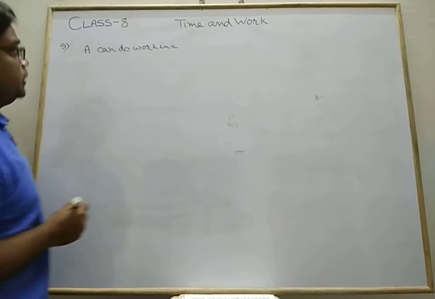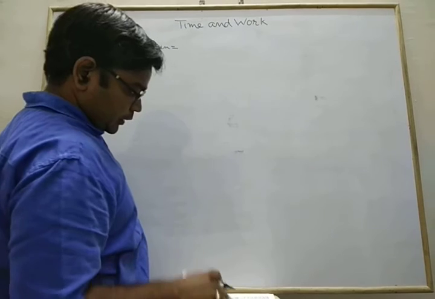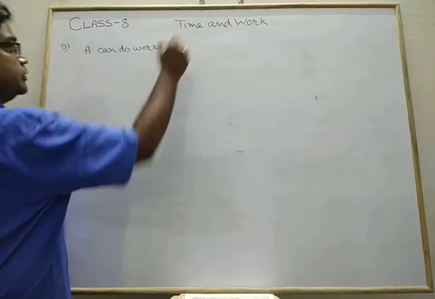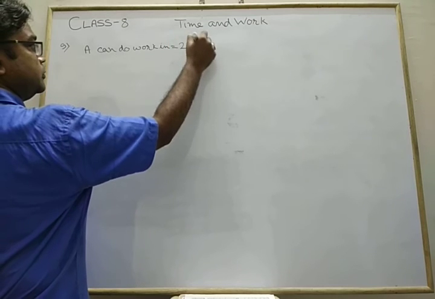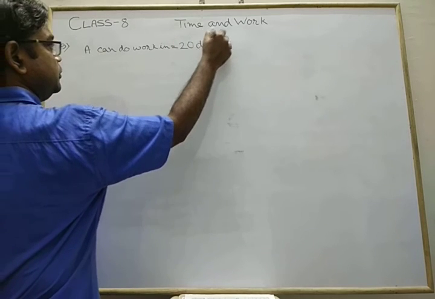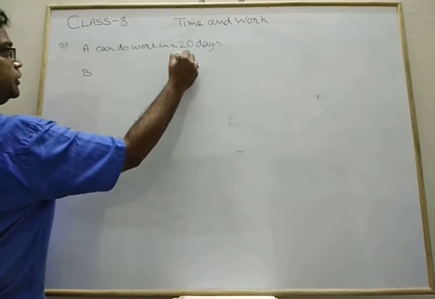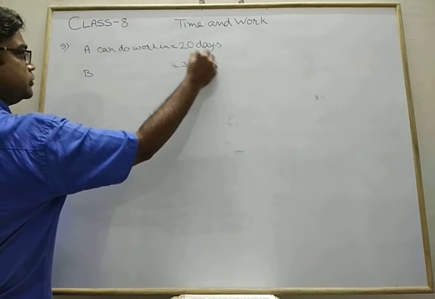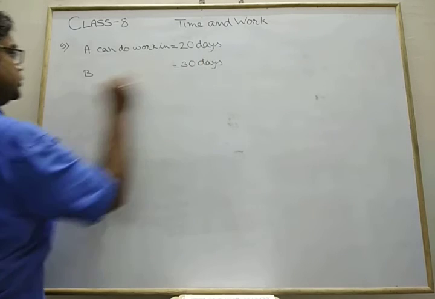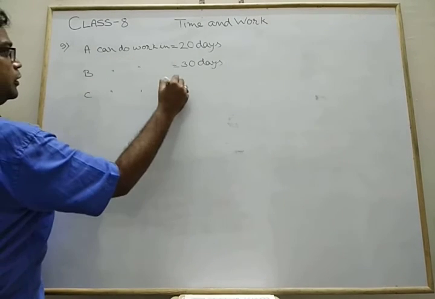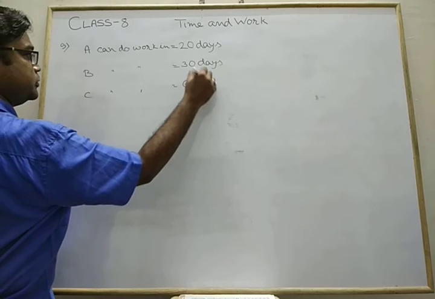A can do the work in 20 days. Therefore, B can do the work in how many days? 30 days. C can do the work in 60 days.